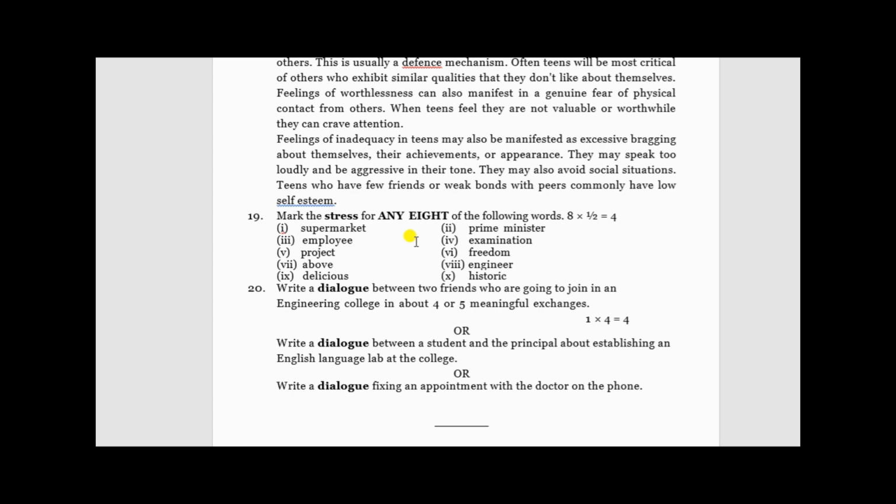And coming to question number 20, which is the final question, you have 3 dialogues. Out of that you have to write 1. Again this time it has been increased. Previously there were only 2. So now how to write? There is a simple technique to write dialogue writing. See, you have to imagine the situation that you are in. For example, if we take the scenario here, write a dialogue between 2 friends who are going to join an engineering college in about 4 or 5 meaningful sentences.